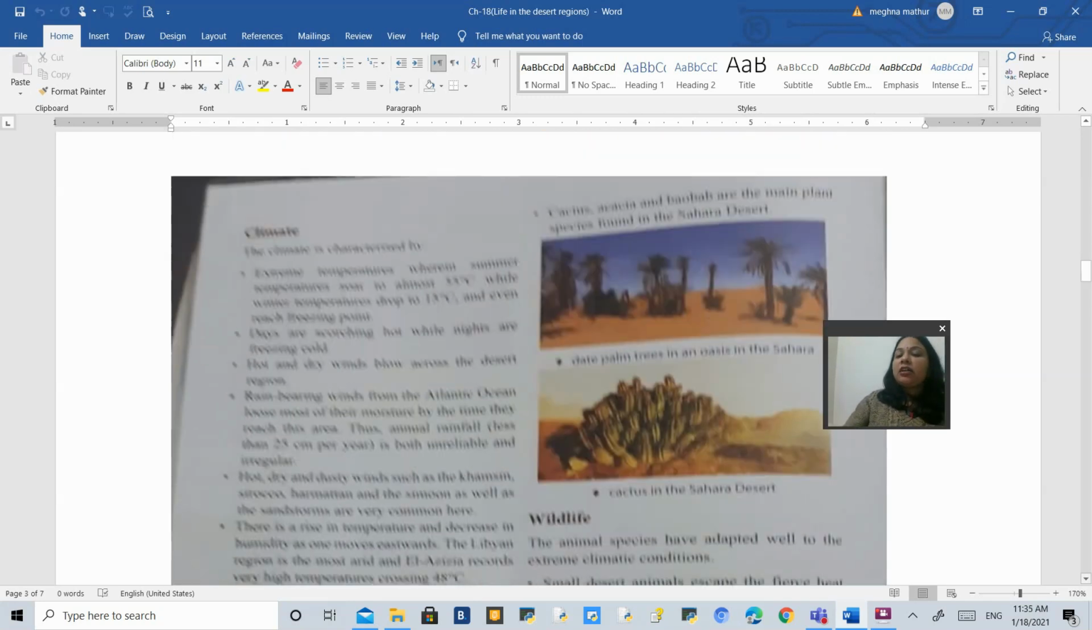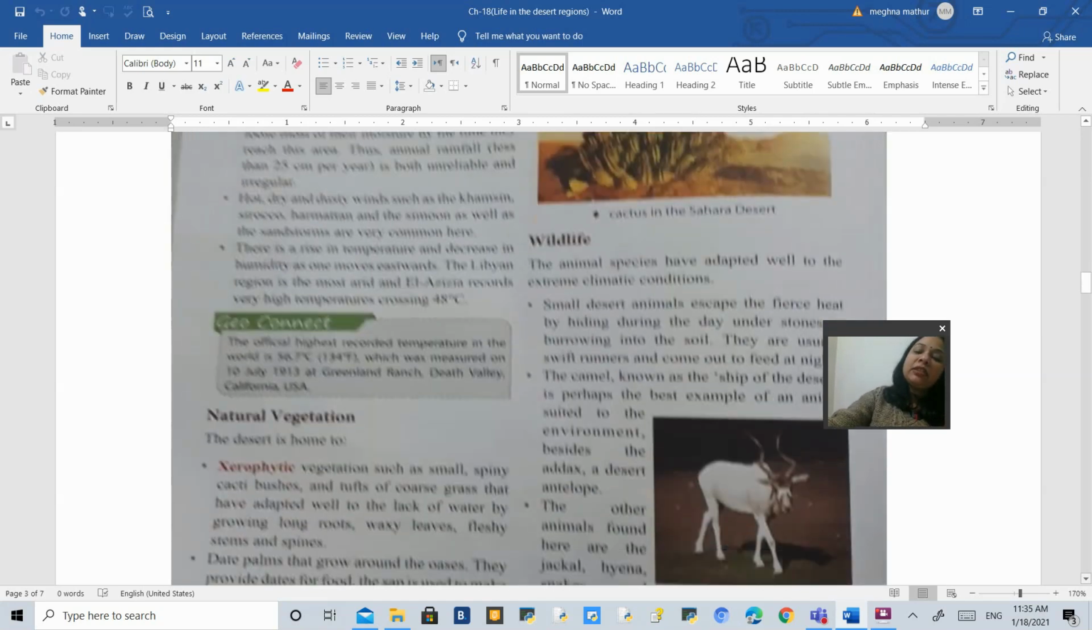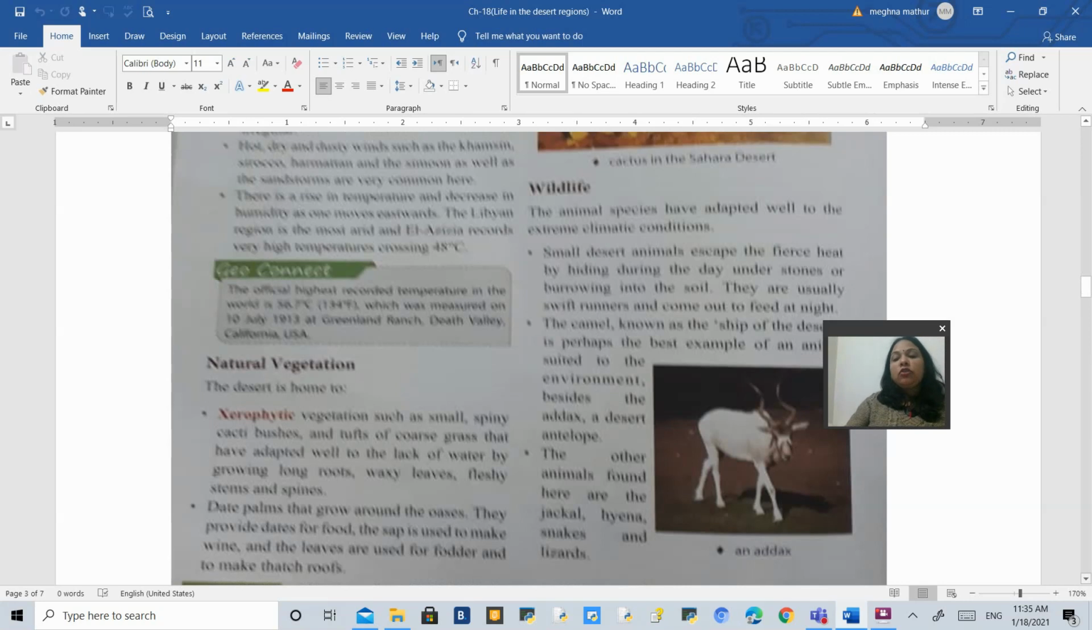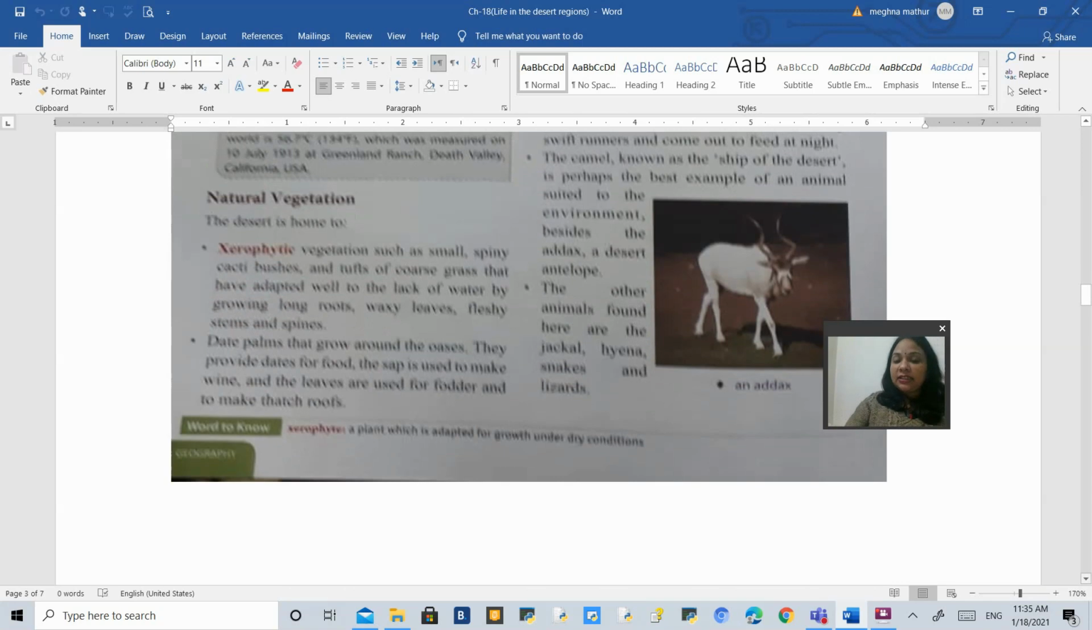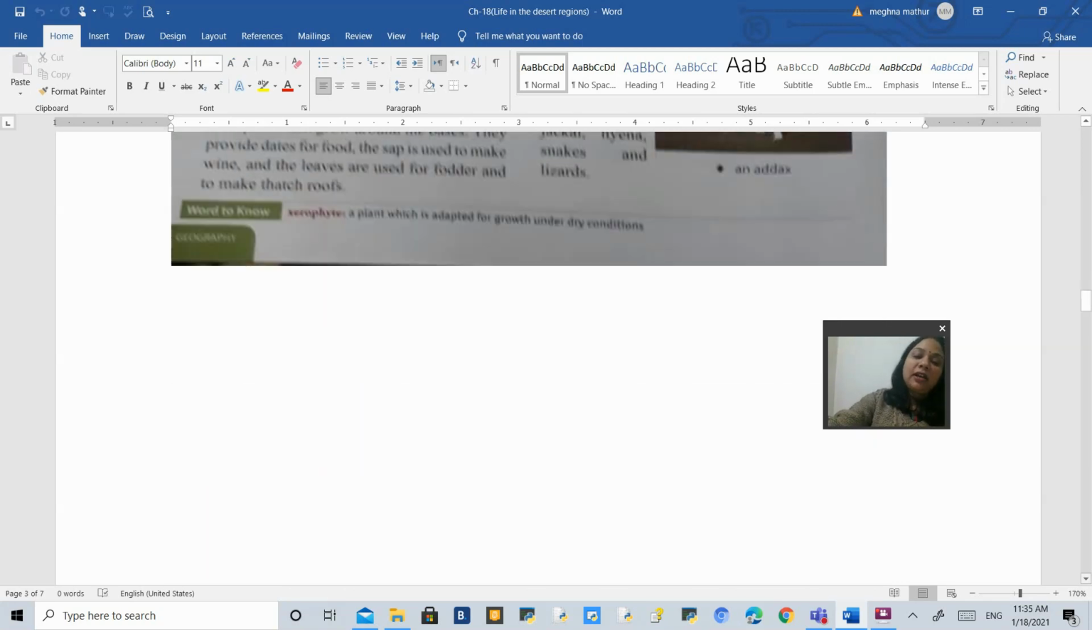Certain trees like cactus, acacia, and baobab you will find over here. As far as wildlife is concerned, in the daytime especially, you will find the animals burrow themselves somewhere so that they can defend themselves from the hot scorching sun, and only at night time do they come out to feed. You will find the camel, which is known as the ship of the desert, because even after drinking water once, it can survive for so many days in this desert. Addax and antelope, you can see the photo over here. Jackal, hyena, snakes, lizards, and many kinds of reptiles you can see in the Sahara Desert.